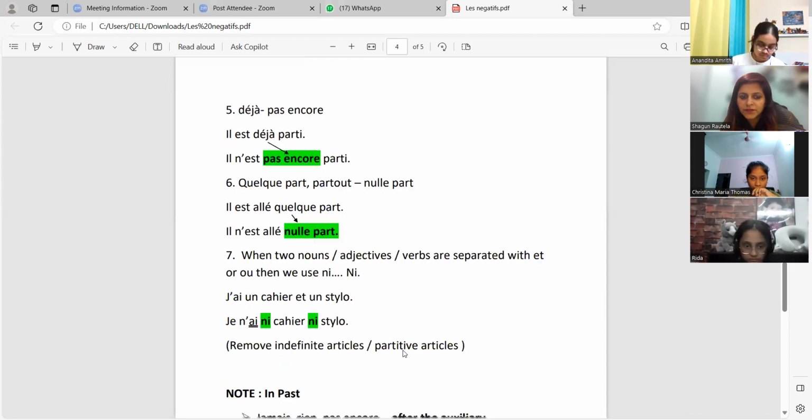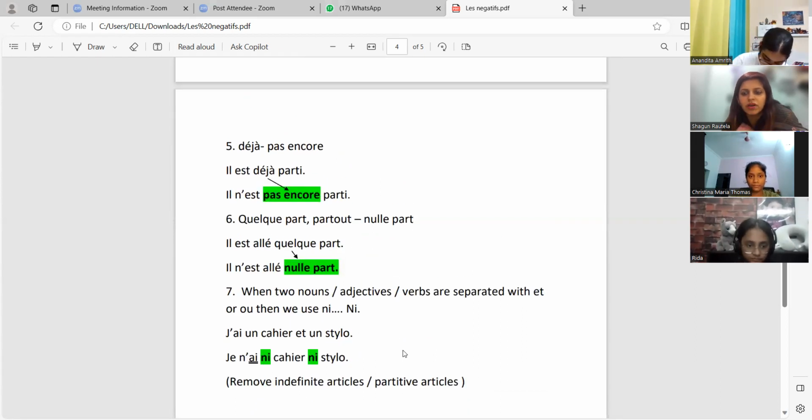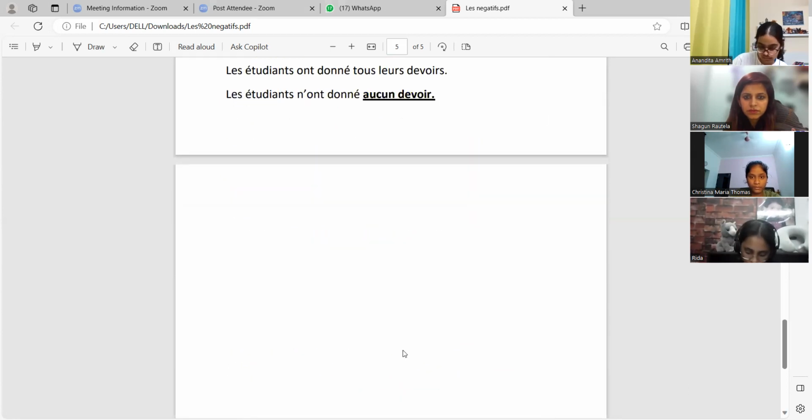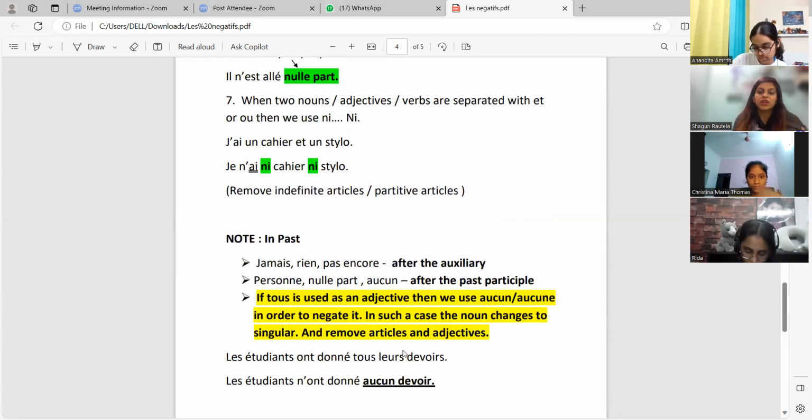All right. I hope till here it's clear. We are almost at the end of this negation. There are 2-3 things that I am seeing very, very often, together with French also. That's why I've covered them here.